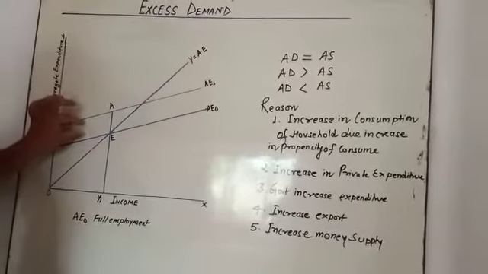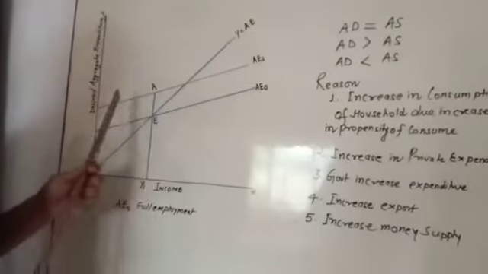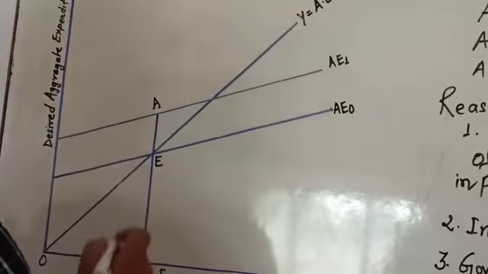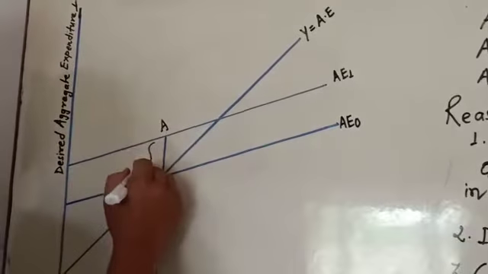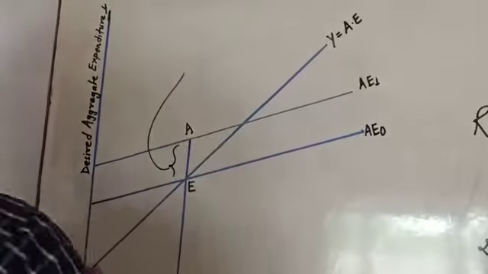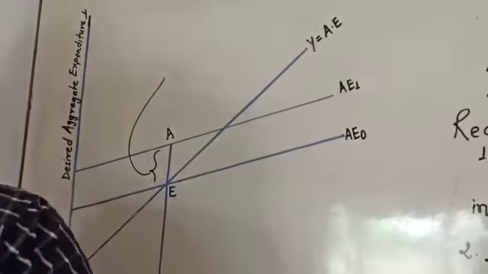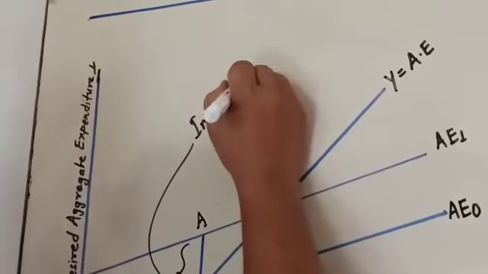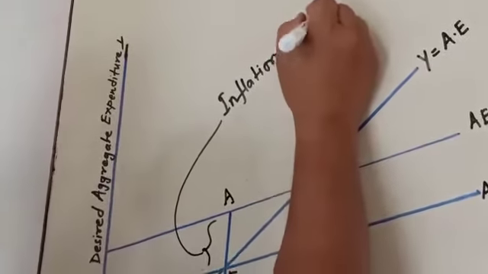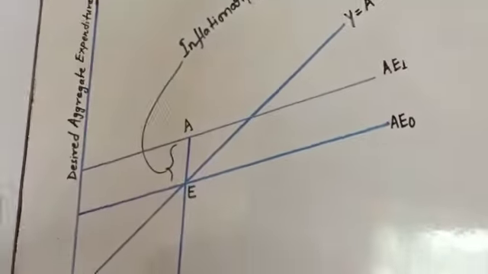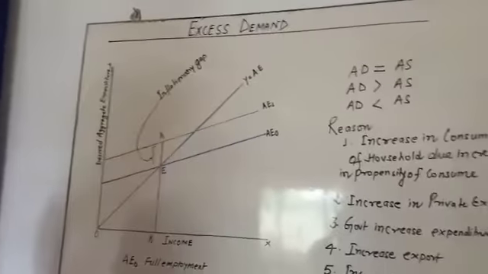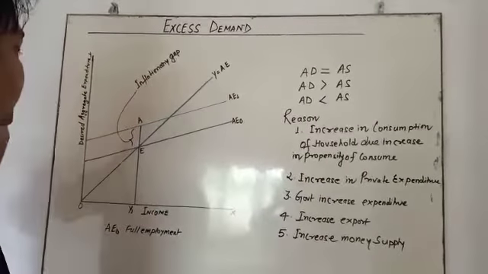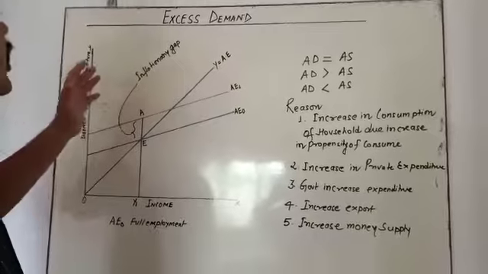But when the equilibrium level reaches the A point, this region is called excess demand, and you can also say inflationary gap. So, my dear student, this graph is very important to learn. When the equilibrium level moves upward, to point A here, it means excess demand or inflationary gap.